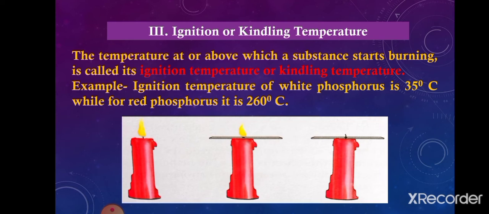And when the temperature of the melted wax comes below its ignition temperature, the candle flame extinguishes. It means that for any substance to burn, it is very important to reach its ignition or kindling temperature.